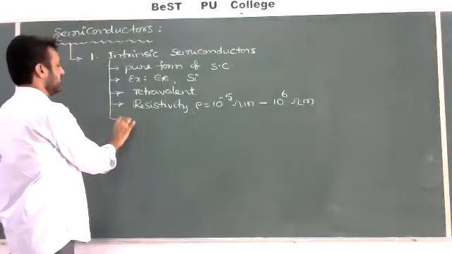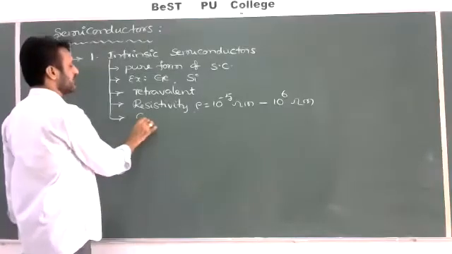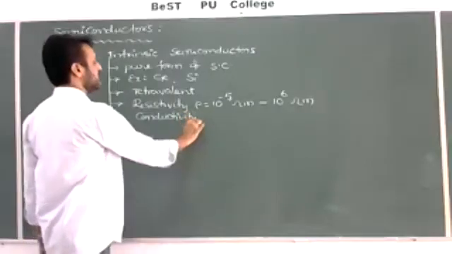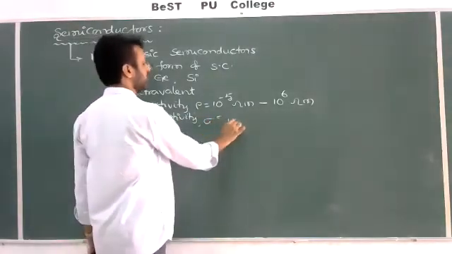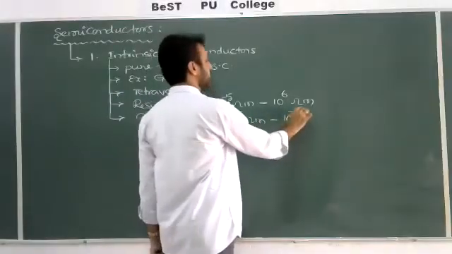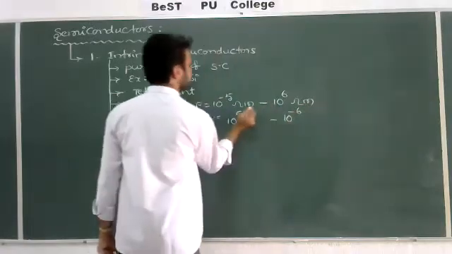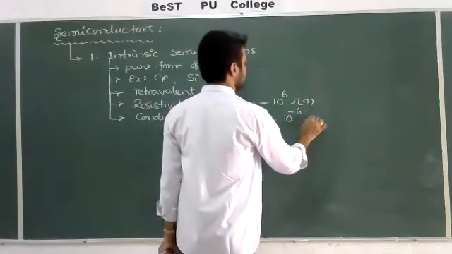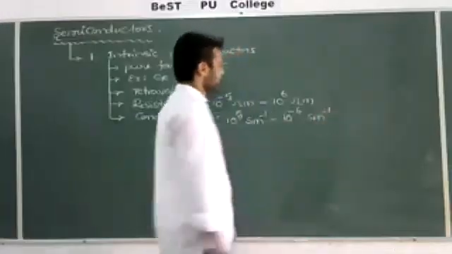A pure semiconductor generally has low conductivity, sigma, in the range of 10 to the power of 5 siemens per meter to 10 to the power of -6 siemens per meter.